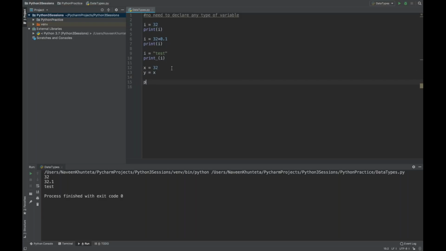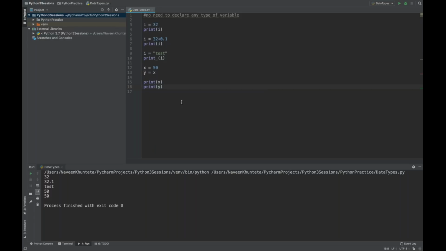Now what will happen if you write print x? What is the value of x? x is 32, so 32 will be printed, or let me write some unique value, let's say 50. So x equal to 50 will be printed on the console. Let's run it again. Fine. What is the value of y? y equal to x, it means 50 will be given to y. So I'll write print y also. It will be printed on the console, so 50 will be printed 2 times.